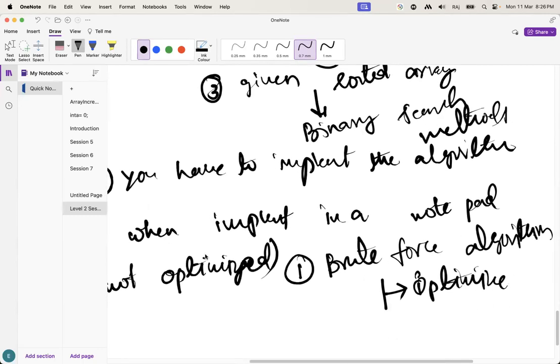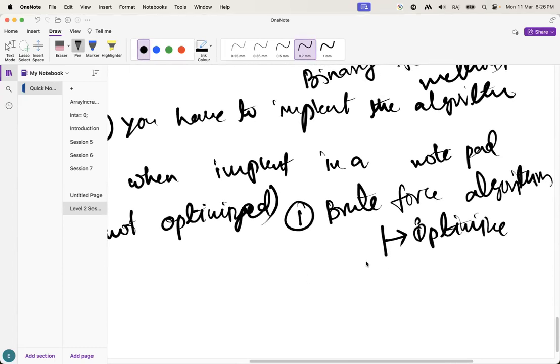Guys, understand? If you are a fresher giving an interview, when you write any brute force algorithm in a notepad, you have to check with the examiner. At that time, the examiner may give you some hints about where you have to improve. That way, instead of wasting your time, the interviewer gives you hints toward a much more optimized solution. So in this way also, you will implement more optimized solutions. Guys, understand that one?